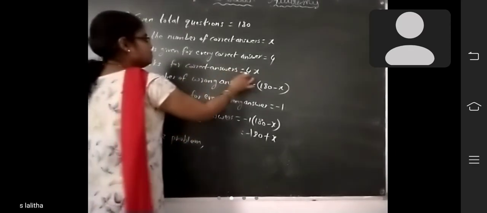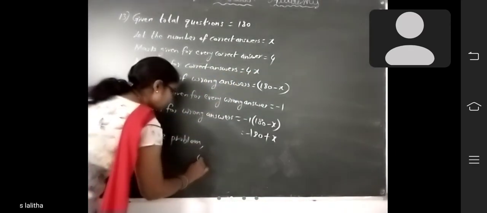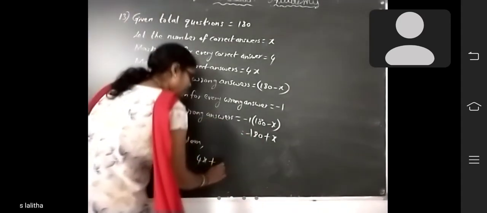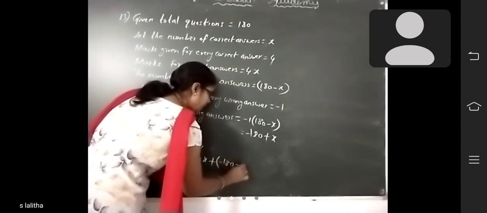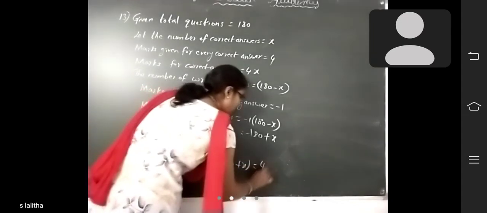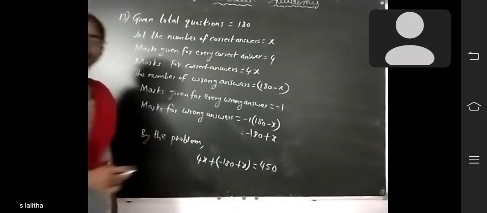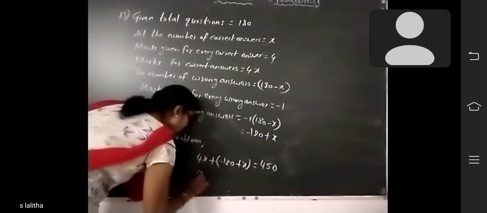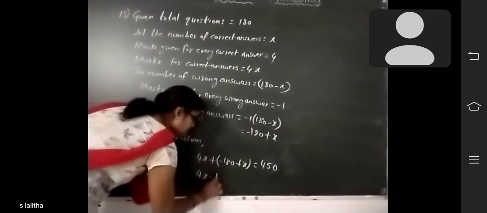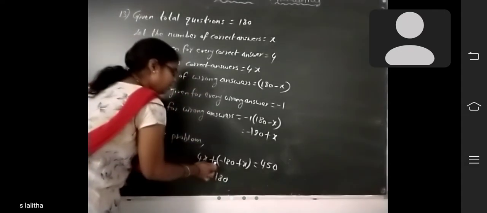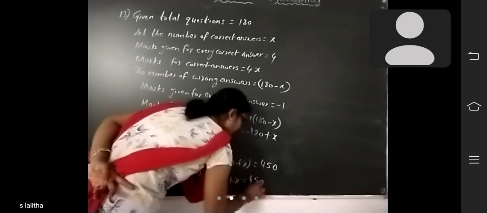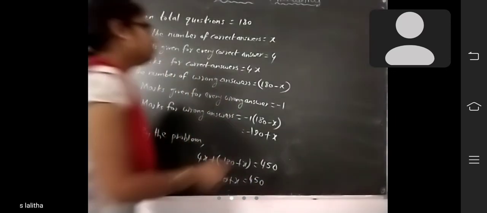Marks for correct answers, how many? 4x. Plus marks for wrong answers, how many? -180 plus x is equal to total marks he got, 450. Okay, now solve it. 4x plus, minus 180 plus x is equal to 450.